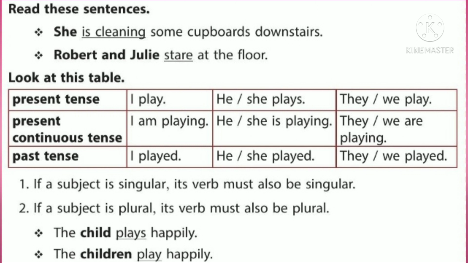Let us see this table. Present tense, present continuous tense, past tense. Present tense, I play. I is singular, but I is an exception. We have already studied, I takes a plural verb. So, I play. He or she is singular, so singular verb plays. They, plural. We, plural. So the verb is also plural. They or we play.